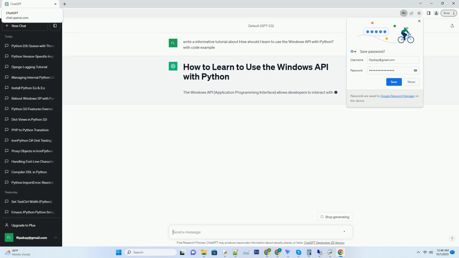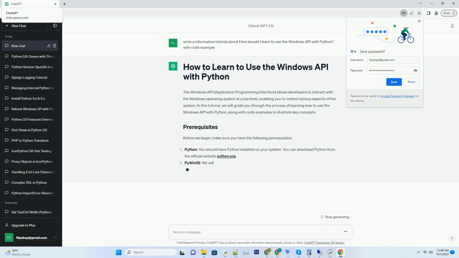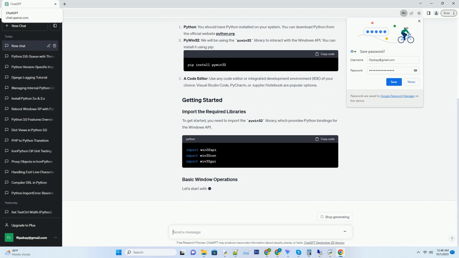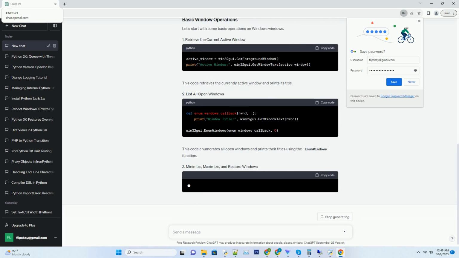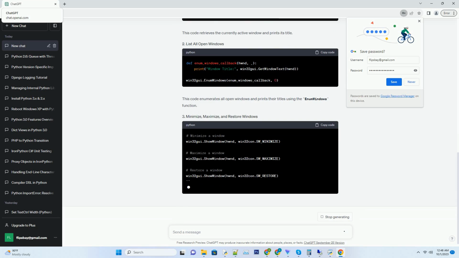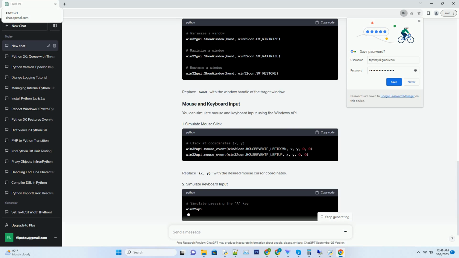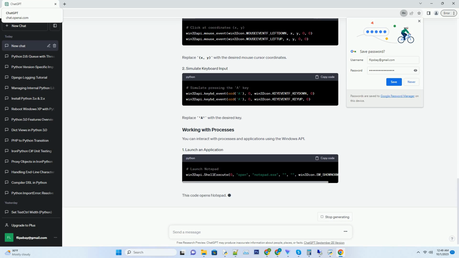The Windows API, Application Programming Interface, allows developers to interact with the Windows operating system at a low level, enabling you to control various aspects of the system. In this tutorial, we will guide you through the process of learning how to use the Windows API with Python, along with code examples to illustrate key concepts.